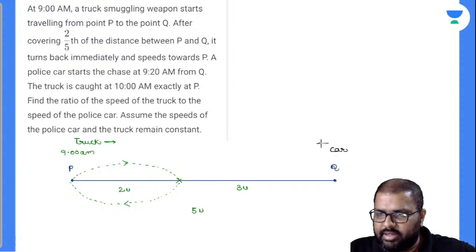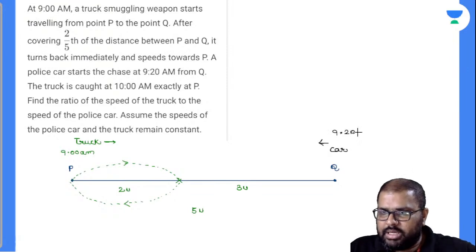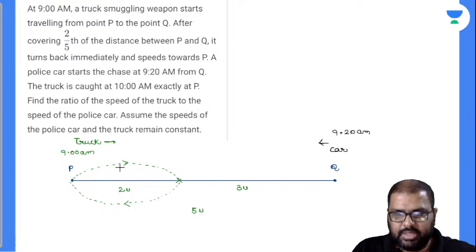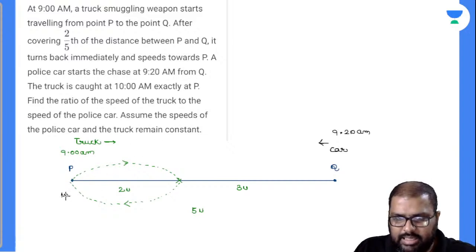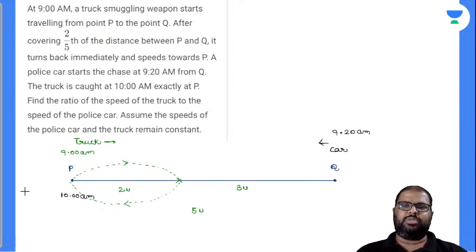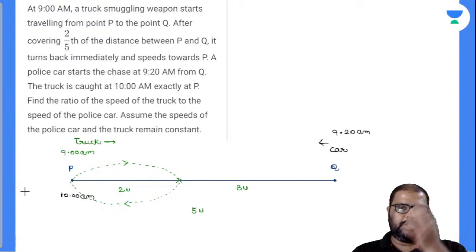It starts chasing from a point called Q at 9:20 a.m. The truck is caught at 10 a.m. exactly at P. So the truck is caught exactly at 10 a.m. here, at P. Find the ratio of speed of the truck to the speed of the police car. Assume the speeds of police car and truck to be constant.